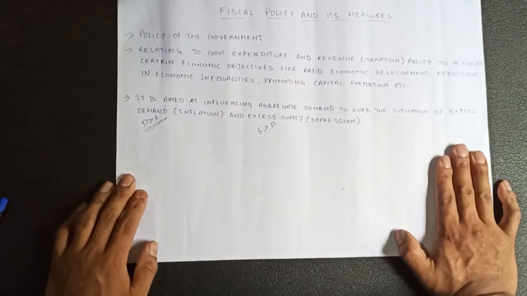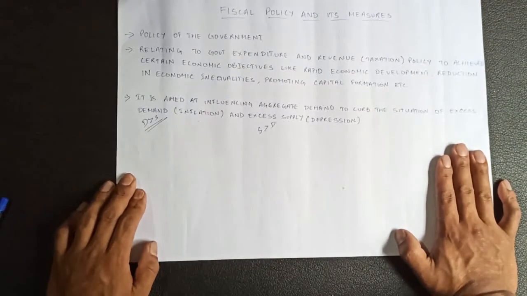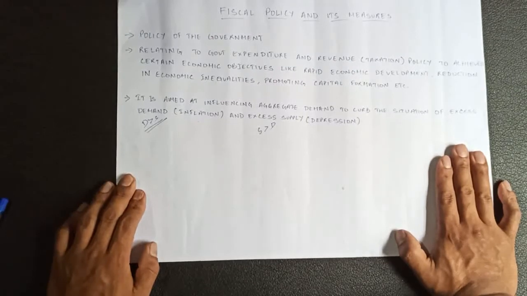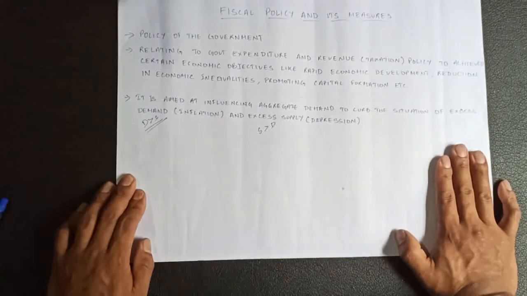So today I have decided to discuss a random topic from chapter 9, Fiscal Policy and its measures. Okay, so let's get started. Now what is a fiscal policy? It is a policy of the government.